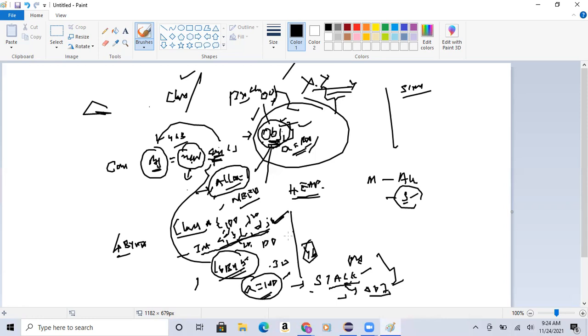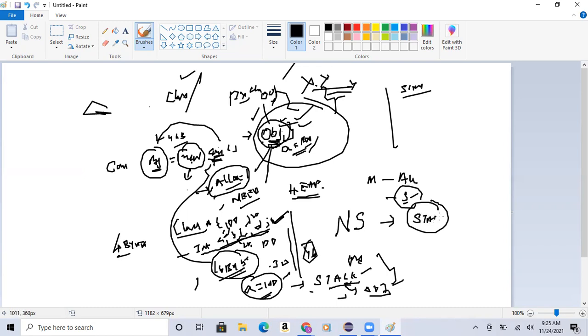So now you tell me where these non-static variables will be stored. Always remember where these non-static variables would be stored. In which memory? Heap memory. See, now if I create an object, then it is stored in the heap memory. But without creating the object, if I have these particular variables, in which memory would they be stored? Stack memory.